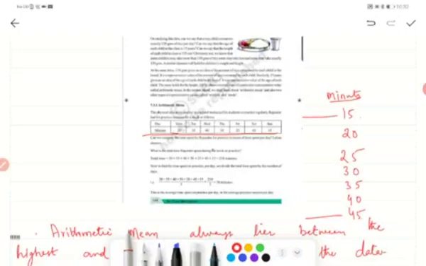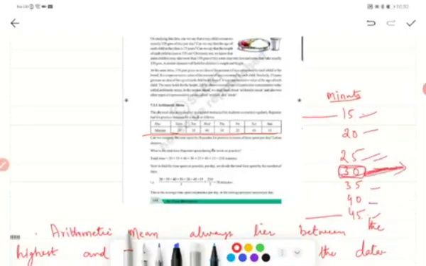Rajendra had practiced. So I'm saying this mean lies between the highest and the lowest data. Between the lowest and highest you have 3 observations here, and for this we got the mean as 30 when we calculated.